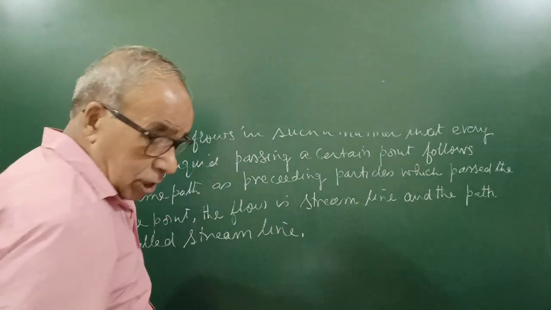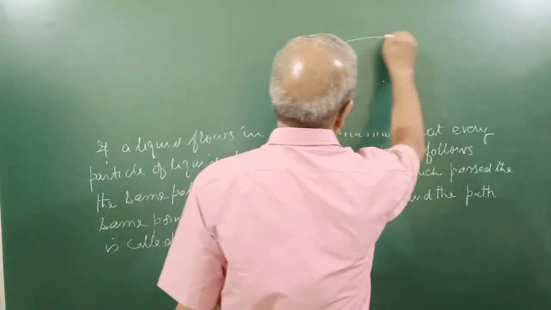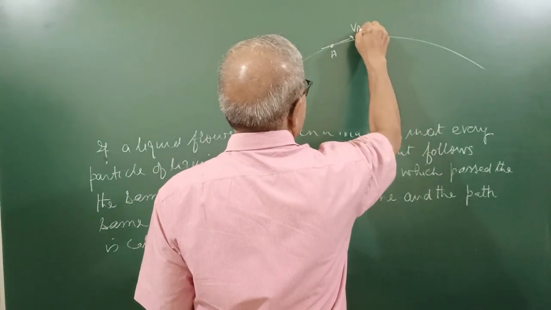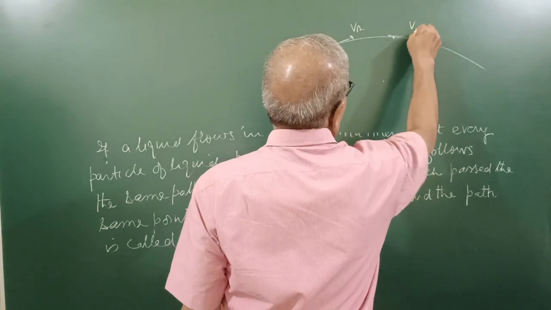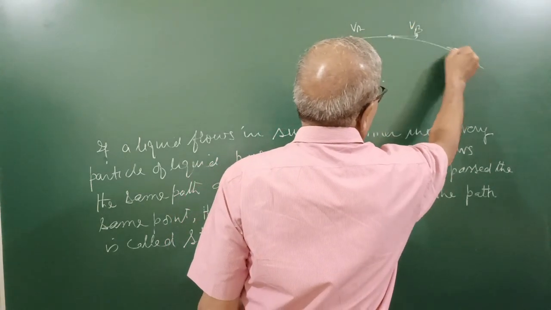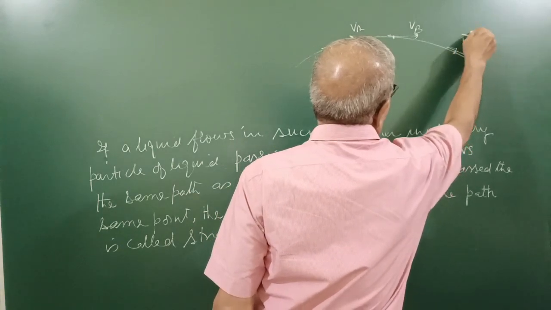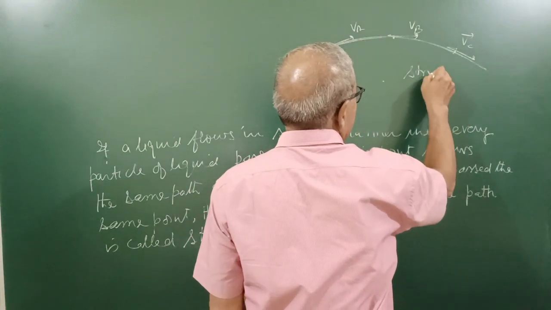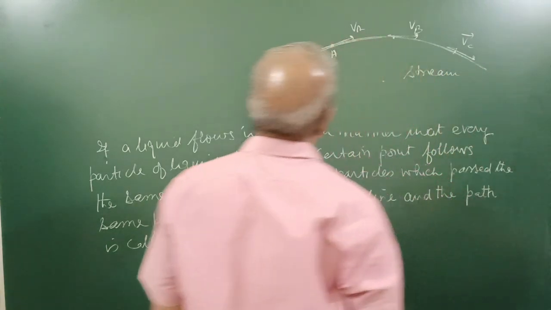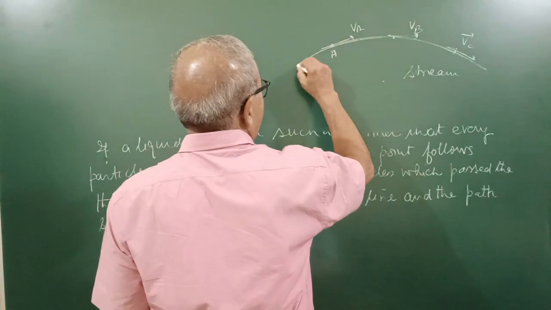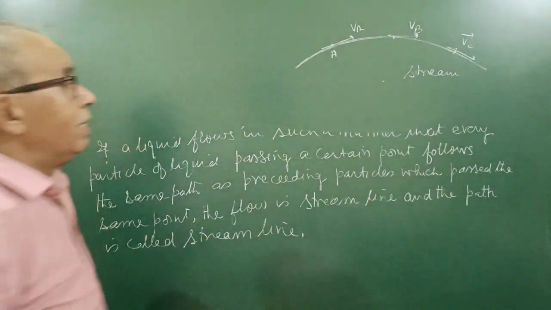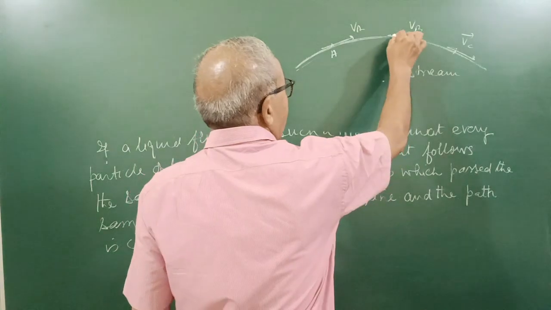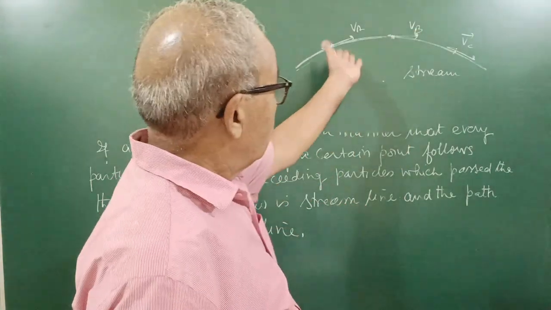What is streamline? Suppose this is the path followed by a particle. Here at point A, velocity VA. Here it is VB. It is VC. Velocities are different at different points. This is a streamline flow. This is streamline. So the tangent at any point of a streamline gives the direction of flow of liquid. A particle may flow along this path, and every particle passing through B has the same velocity.